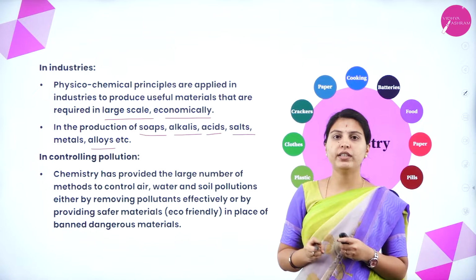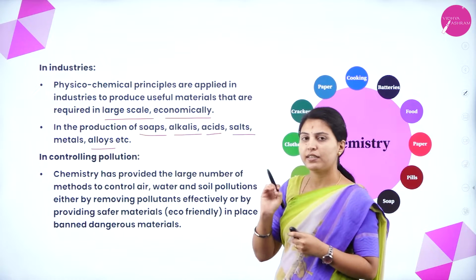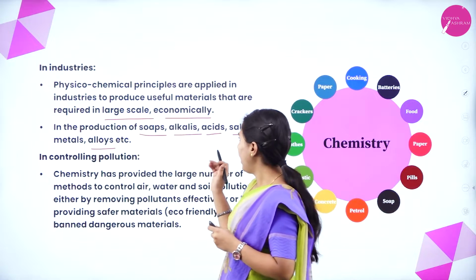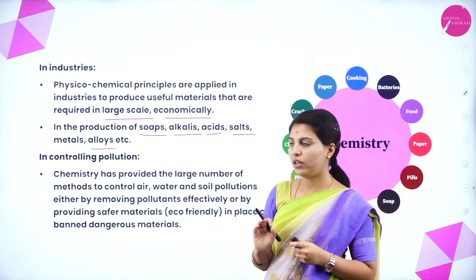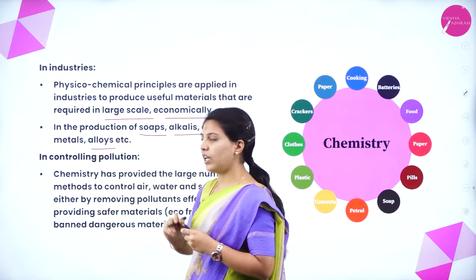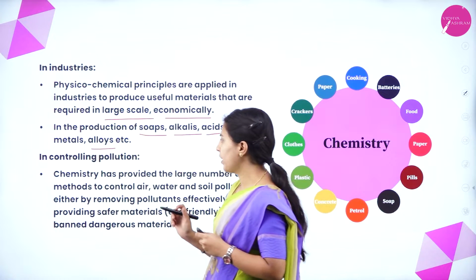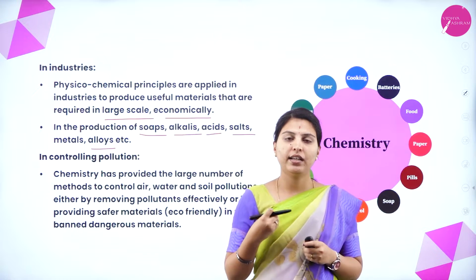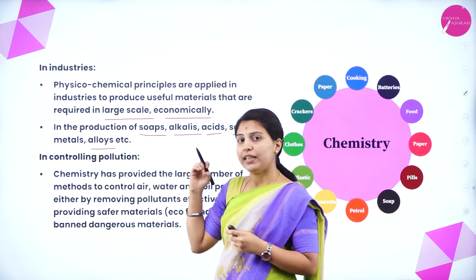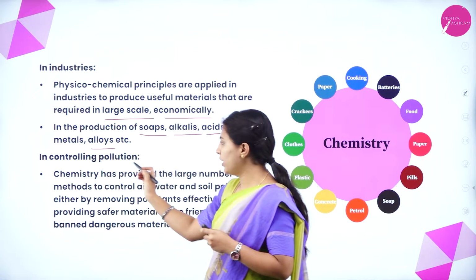In industries, whatever pharmaceuticals and cosmetics you people are using also come from some kind of chemicals. And the cleansing agents like acids are also chemicals. Metals and alloys also come from the chemical industry only. And we will say that pollution starts from chemicals, right? But there are so many principles used to control pollution.